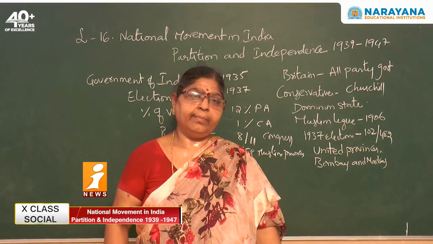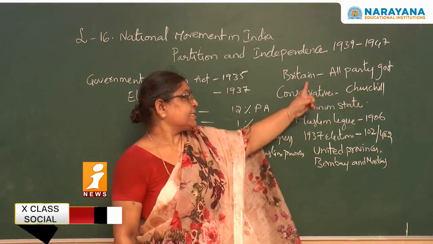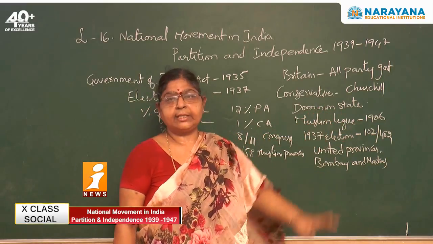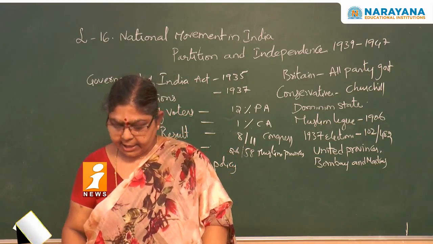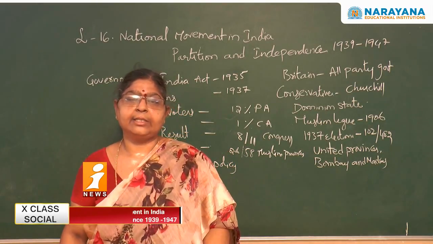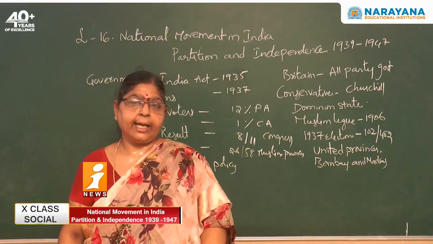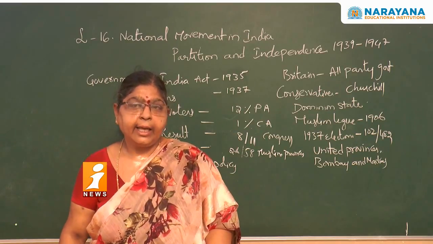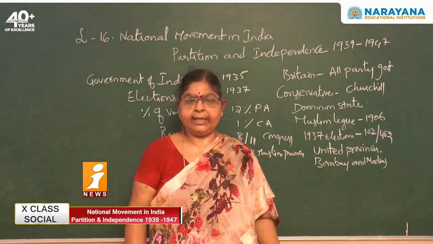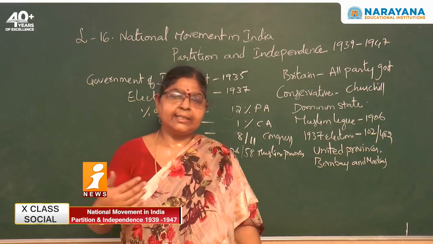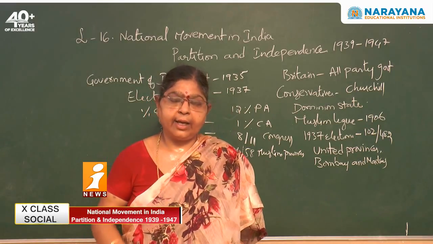At that particular time, Britain was ruled by an all-party government headed by the conservative leader Winston Churchill. Churchill was not in favor of giving independence to India. On any condition, he wanted to postpone it. But at the same time, the Labour Party in Britain was somewhat sympathetic towards the Indians. They started feeling that at least we should consider some of the terms and conditions of the Indians.